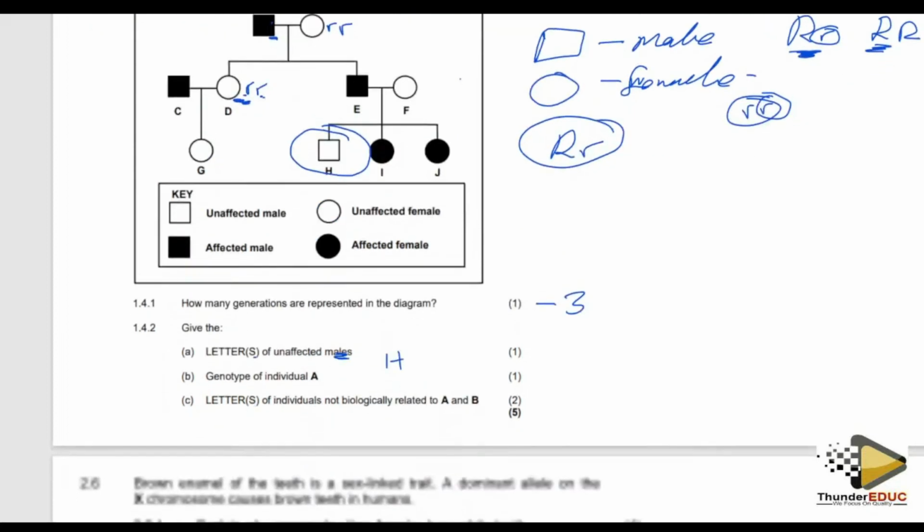Then the next question, they are saying that genotype. Genotype of A, we are done with that. It is capital R, small r. Give the letter or letters.